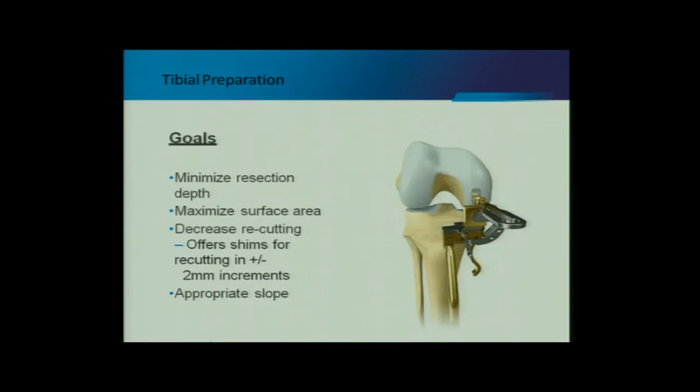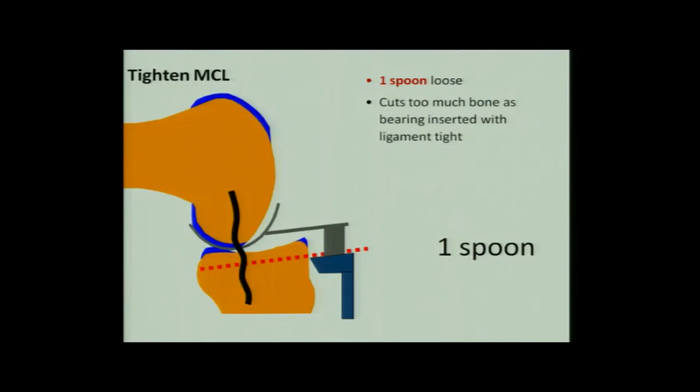The idea is that we must cut as little of tibia as possible. We want to use the strong subchondral bone. The biggest mistake people make is cut too much of tibia, and then the tibia fails, there are tibial fracture. Cut as little as possible, and then it will be a success.